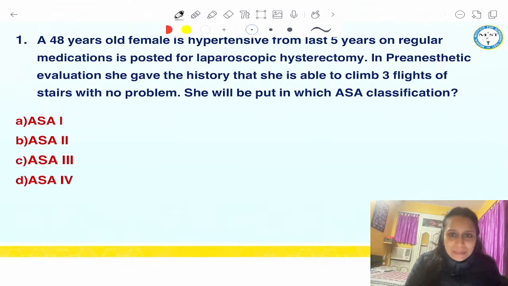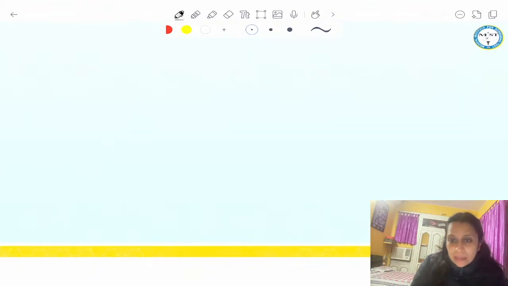And the first question is, a 48 years old female is hypertensive from last 5 years on regular medication, is posted for laparoscopic hysterectomy. In pre-anesthetic evaluation, she gave history that she is able to climb 3 flights of stairs with no problem. She will be put in which ASA classification? This is a very important topic in pre-anesthetic evaluation, which I expect would definitely be coming in the exam, and that is ASA classification. So what is this ASA classification?